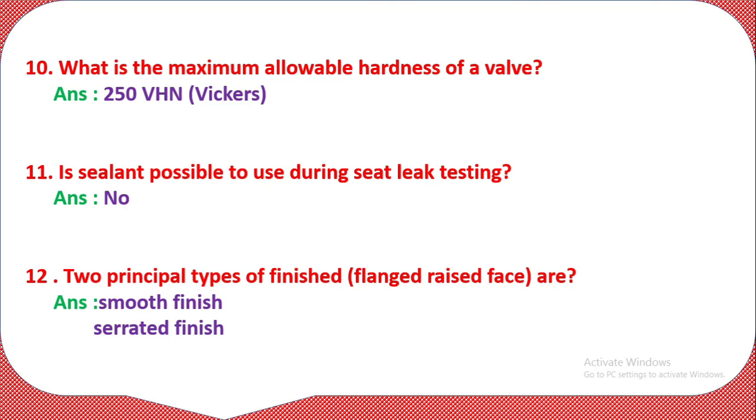Question 10. What is the maximum allowable hardness of a valve? That is 250 VHN, that is Vickers hardness. Maximum allowable hardness is 250 VHN; more than this is not acceptable.